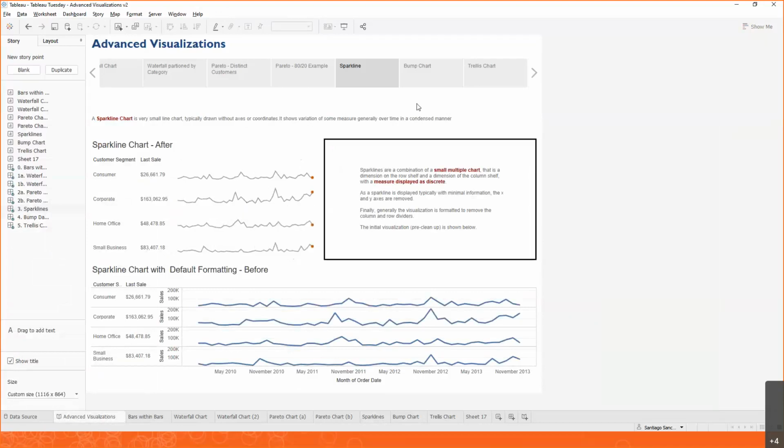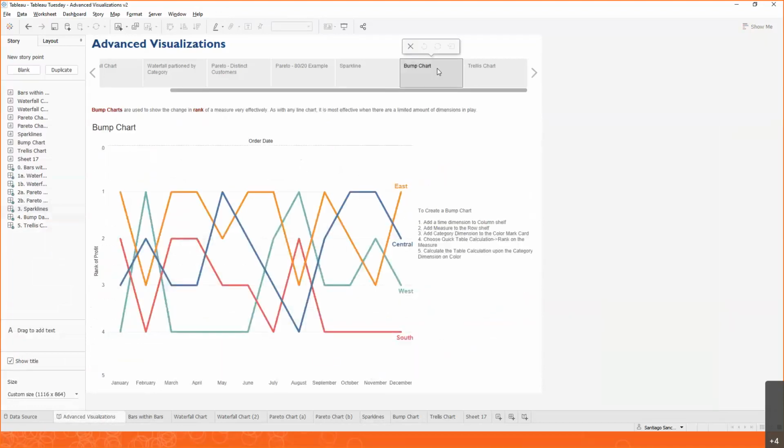Now, let's go into the last two charts of the day. The first one is going to be a bump chart. Bump charts are helpful for competition. If you're ever running some kind of contest between, I don't know, in this case, regions, but it can be different products, it can be teams, you may want to see who's on top. And if those competitions go over time, you may want to see how those positions have changed month over month or year over year, et cetera, et cetera. That's what we're seeing here.